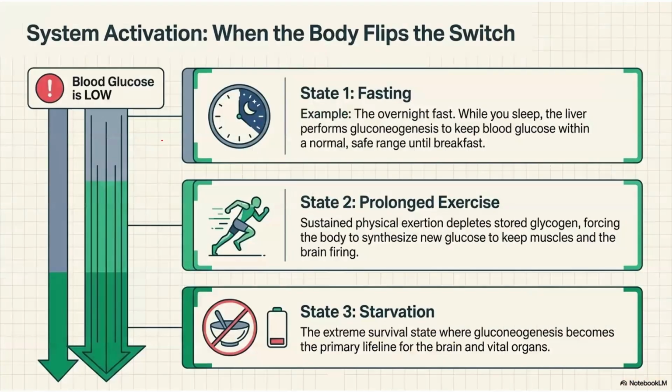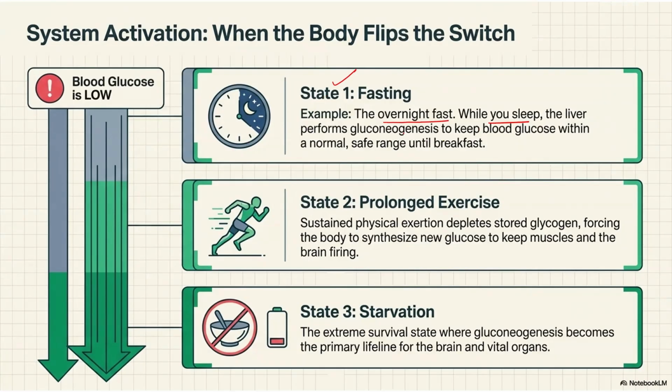Now, in which conditions is the system activated? The first is during fasting. For example, during your overnight sleep, you have taken dinner at 7 p.m. and next day morning, 8 a.m., you take your breakfast. Or sometimes you skip the breakfast also. So it means you're giving a long gap for your food.